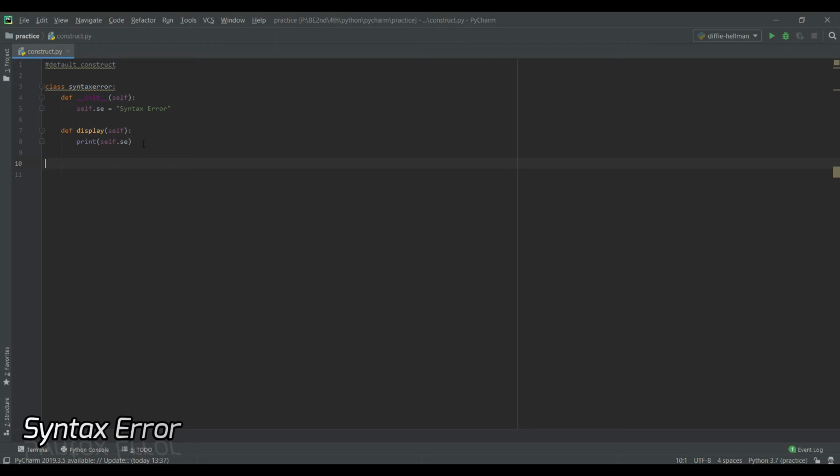And yes, one more thing, you don't need to write semicolons in Python. Even if you write a semicolon, it won't give an error. But unlike Java, you don't need to write semicolons for each statement.